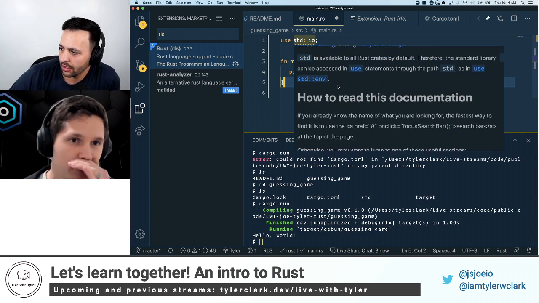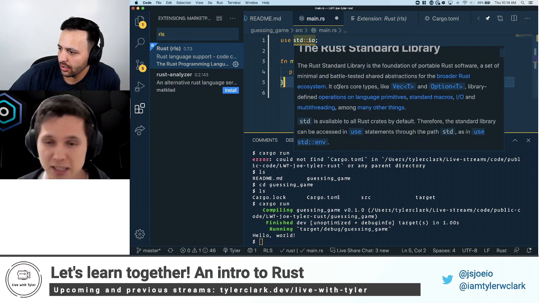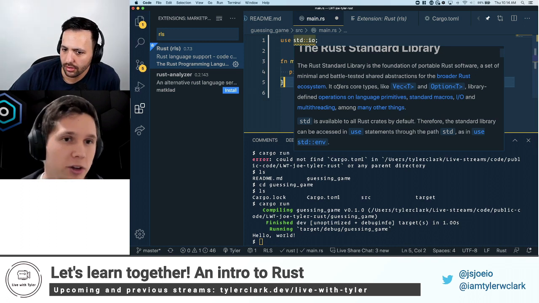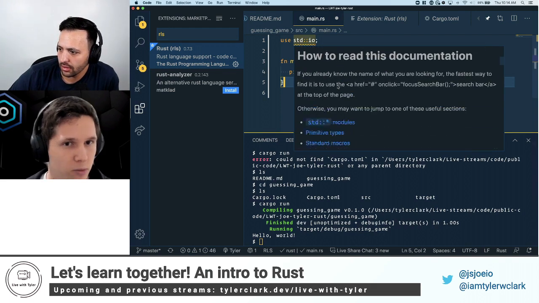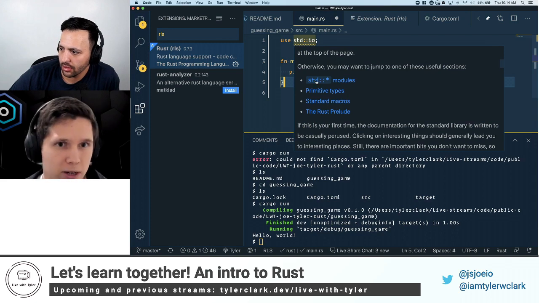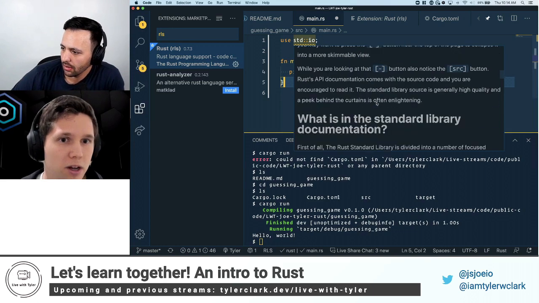I think that's probably one of my favorite parts of Rust, coming from JavaScript or TypeScript, you just get this out of the box. You hover over and you get this awesome markdown explanation of the Rust standard library. So std is the Rust standard library, which comes built in with Rust.